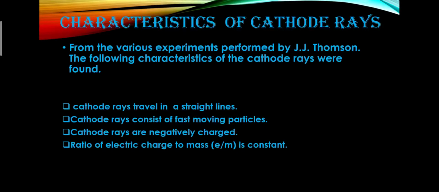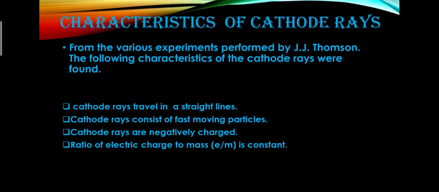Characteristics of cathode rays. From the various experiments performed by J.J. Thomson, he found that cathode rays travel in a straight line. When an object is placed in the path of cathode rays, a shadow of the object appears at the other end of the discharge tube, and this shows that cathode rays travel in a straight line.